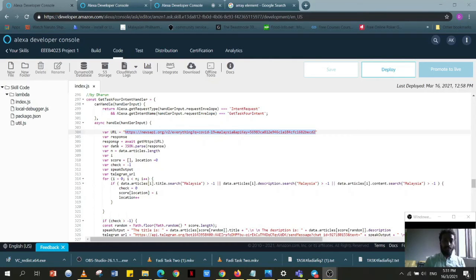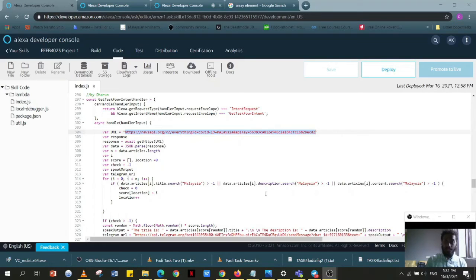Now, out of the for loop, it will go through the if condition next. As you can see, if check is more than -1, and check is now more than -1, because in the for loop earlier, since the title, description and content had the term Malaysia in it, we already triggered check to be at value 0.